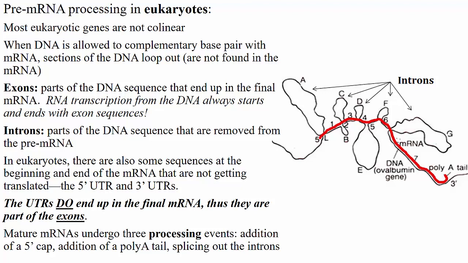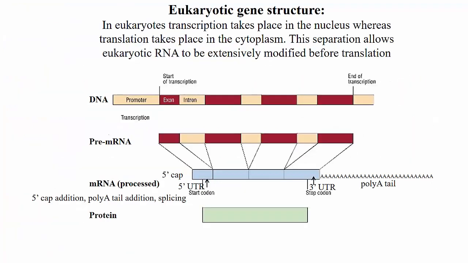Mature mRNAs undergo three processing events: addition of a 5' cap, addition of a poly A tail, and splicing out the introns. In eukaryotes, transcription takes place in the nucleus, whereas translation takes place in the cytoplasm. This separation allows eukaryotic RNA to be extensively modified before translation. In this figure, you can see the location of the 5' cap and the poly A tail.